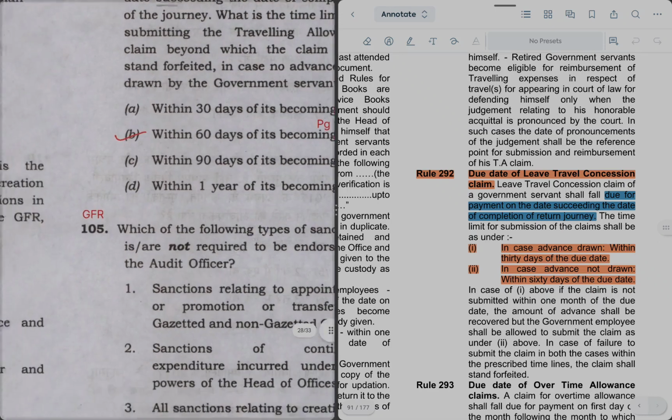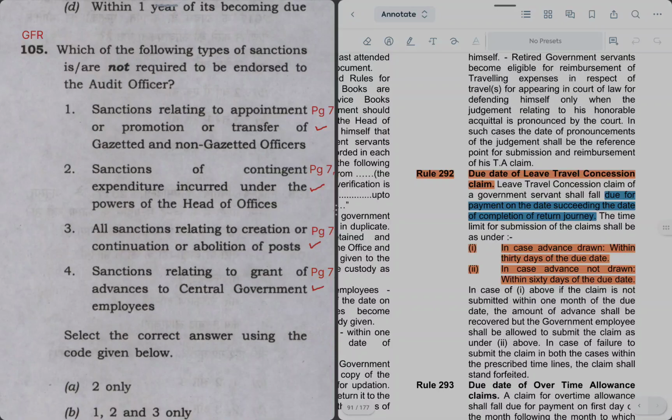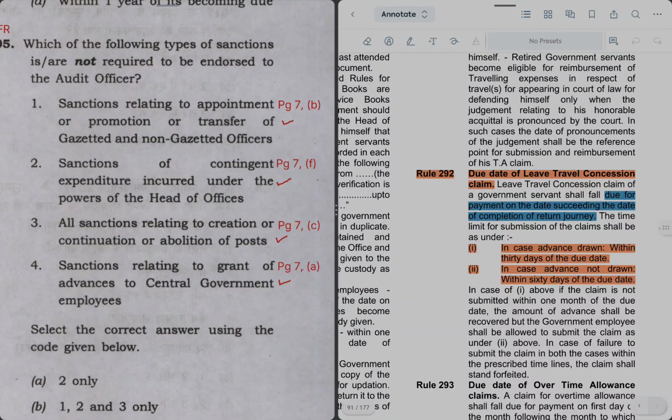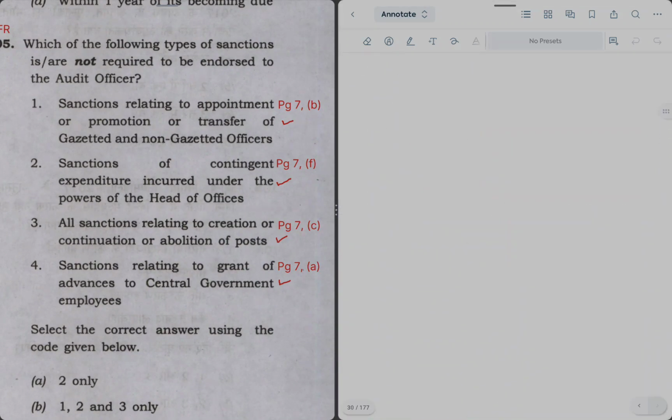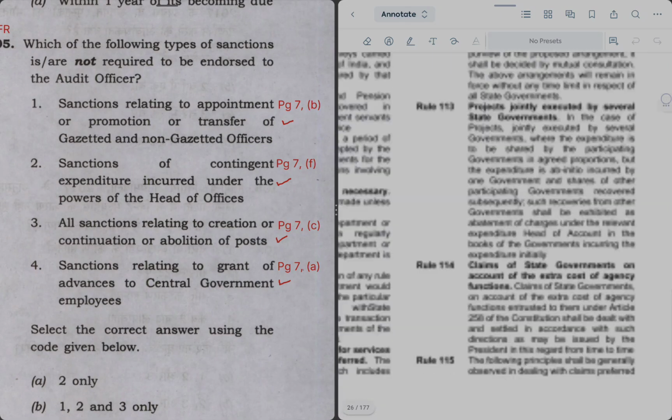Let's move on to next question, which is question number 105. Which one of the following types of sanctions is not required to be endorsed to audit officer. थोड़ा सा फैक्चुअल क्वेश्चन है, याद करना पड़ेगा, बट ये पूछा जाता है बार बार, सो आप बेटर है इसको डेफिनेटली रिवाइज करें।